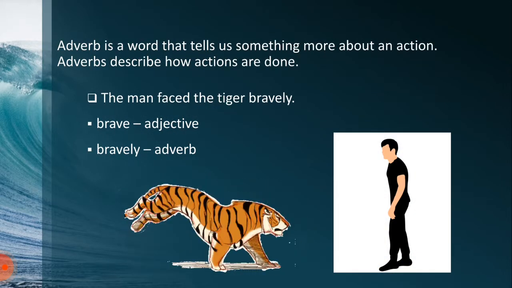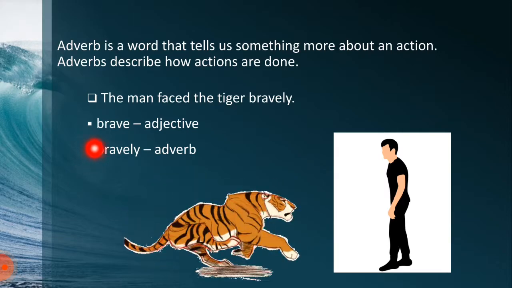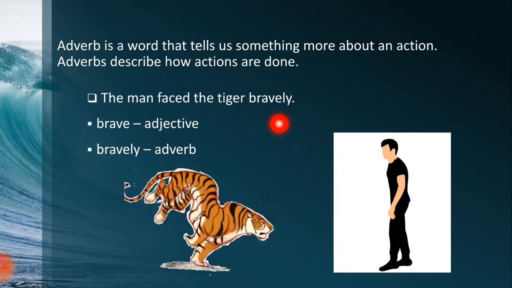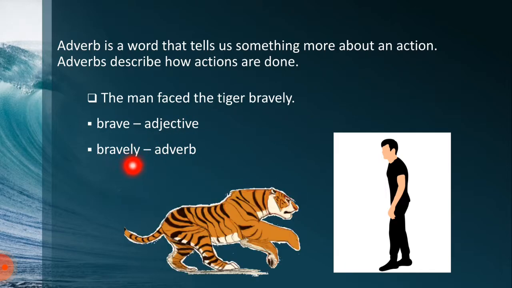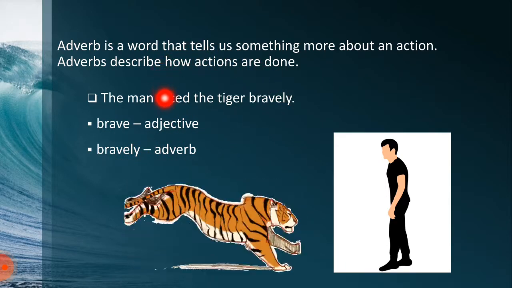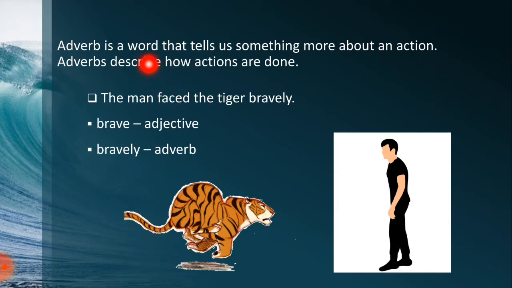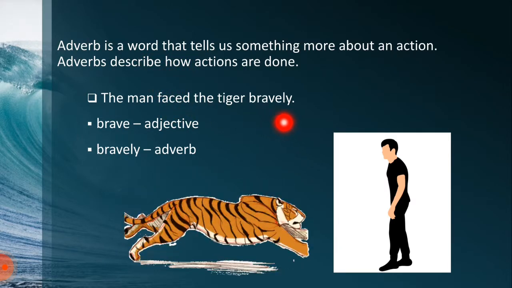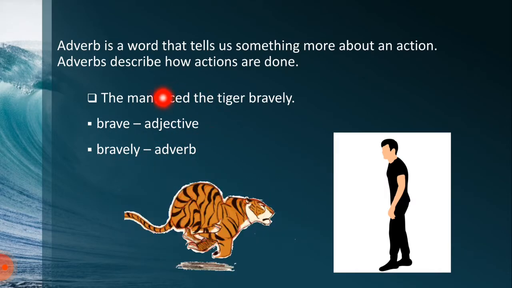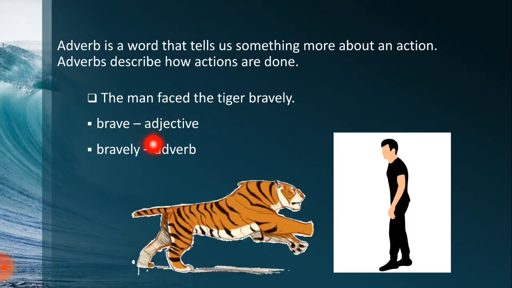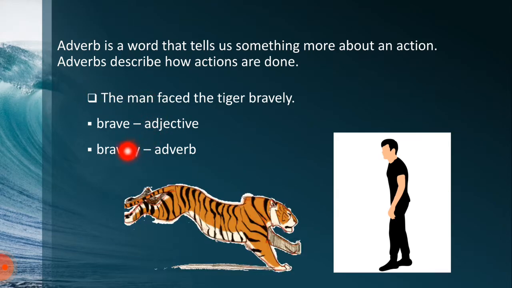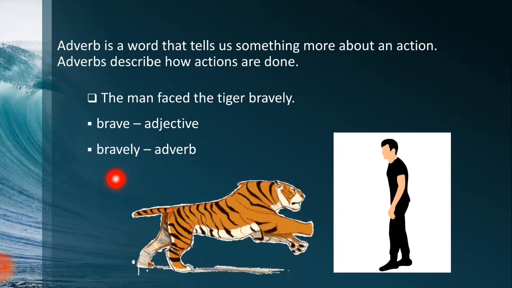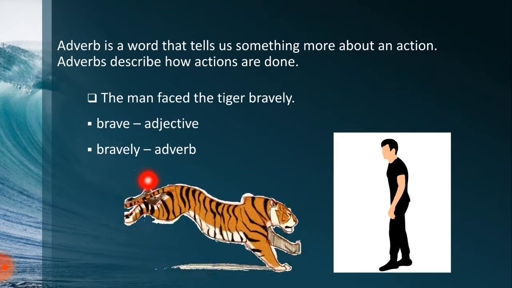Now let us look at some more examples of adverbs. The first example we have is the man faced the tiger bravely. Here, bravely is an adverb. It is telling us how the man faced the tiger. Faced is the action word over here, and bravely is the adverb. And what is the adjective that the adverb is made from? The adjective is brave. So brave has been converted into an adverb bravely by adding ly to it.